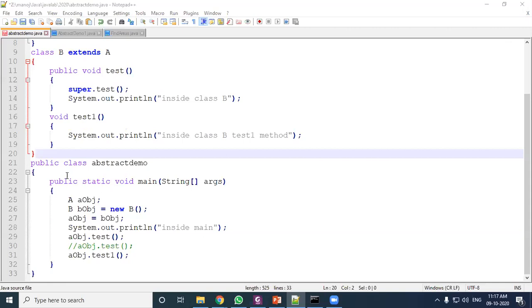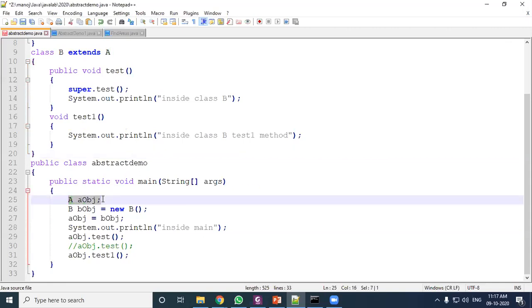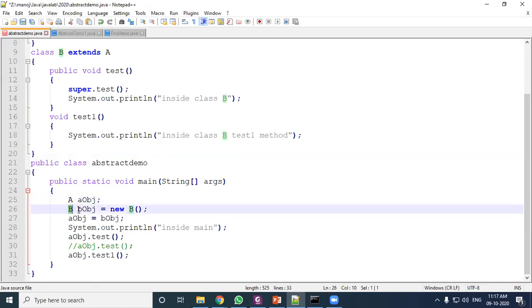Abstract demo. Here inside this main function we have created one reference of class A. That reference name is AOBJ. We have not reserved the space and we have not created any object. Here we have just created one reference. Now for B, we have created the BOBJ and created the object here, referred to by the BOBJ.